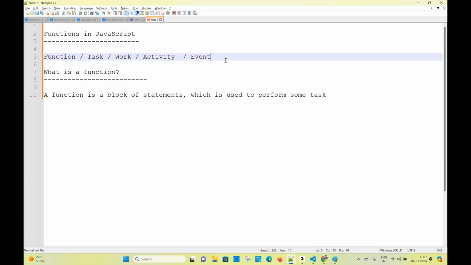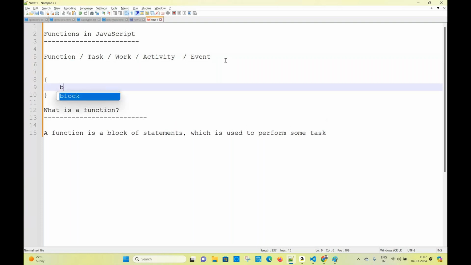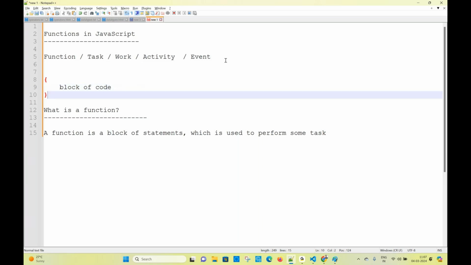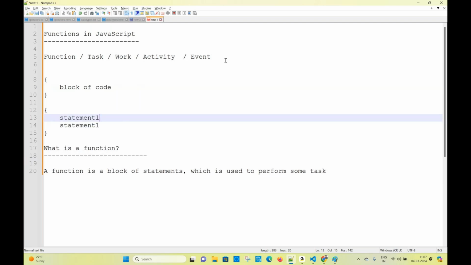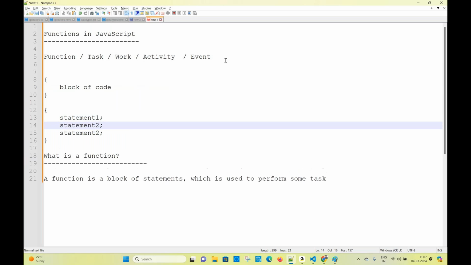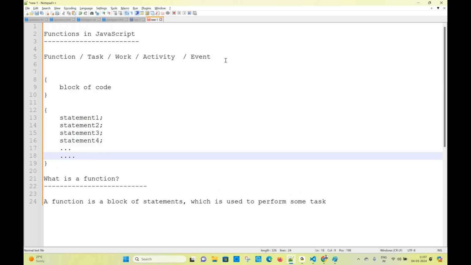First of all, I want to tell you one thing. What is this curly bracket called normally? This curly bracket is called a block of code. Technically, we will call it a block of code. Inside the block of code, what we will normally write is statement 1, statement 2, statement 3, statement 4, and so on. You will write like this. So these are called statements.